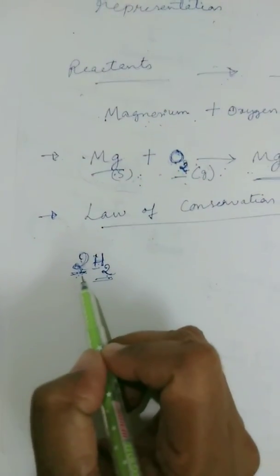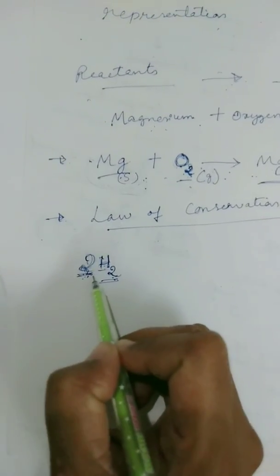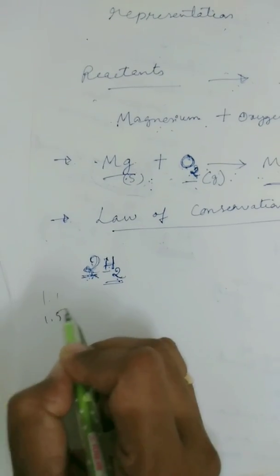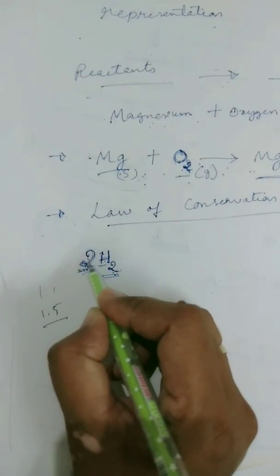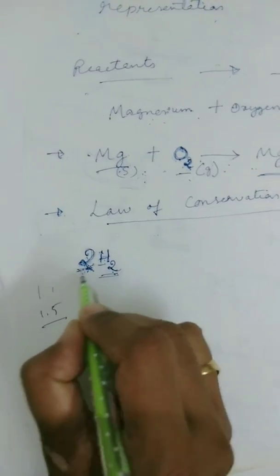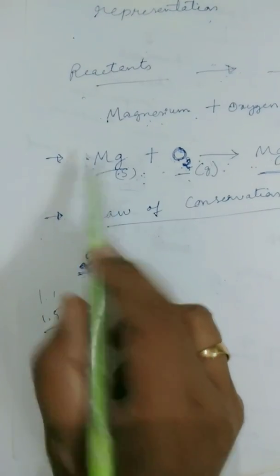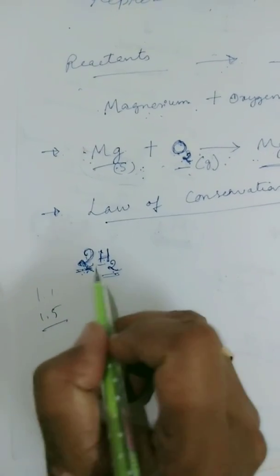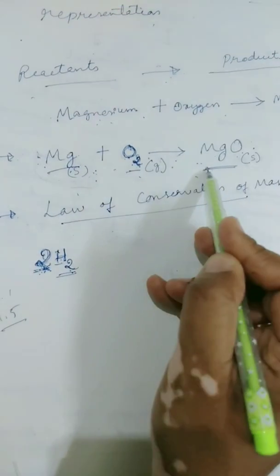The coefficients should always be written in whole numbers. You can't write 1.1 or 1.5 or something like that. Usually it is written as whole numbers. If nothing is written, that means it is 1. You can add 2, 3, 4 in order to balance the number of atoms on both the sides.